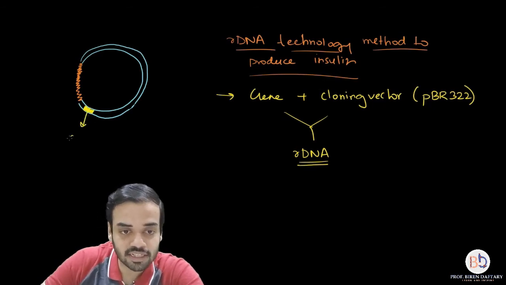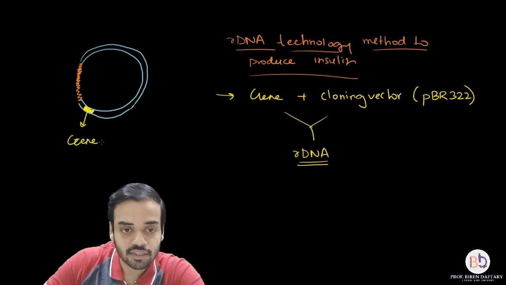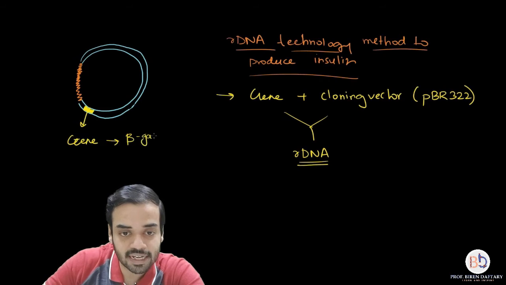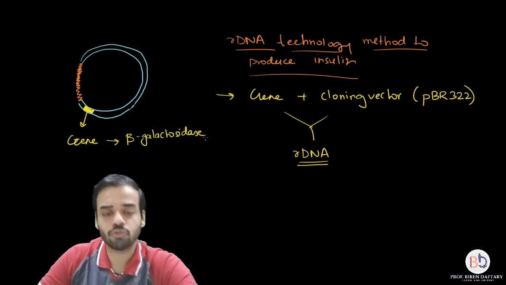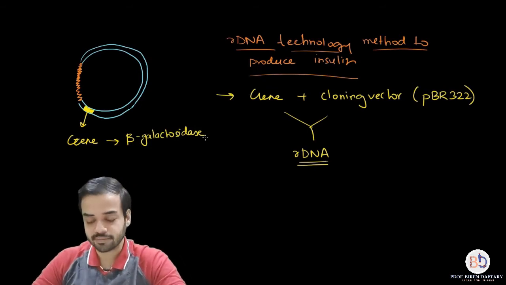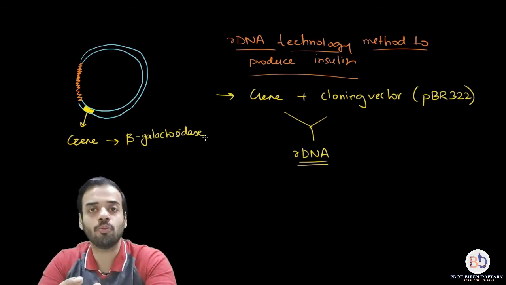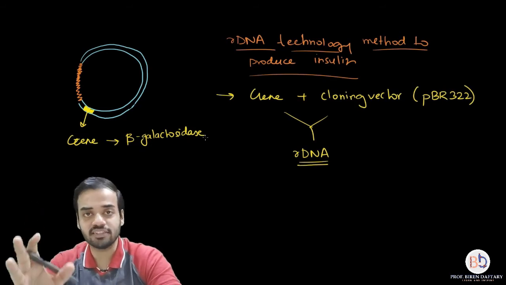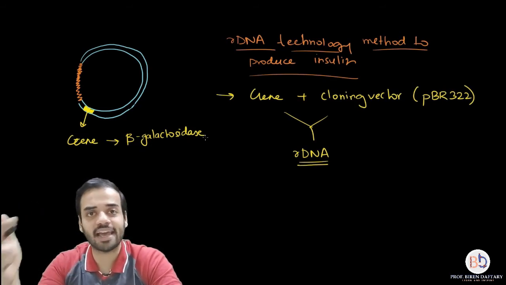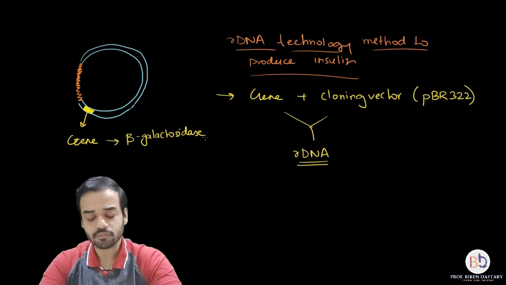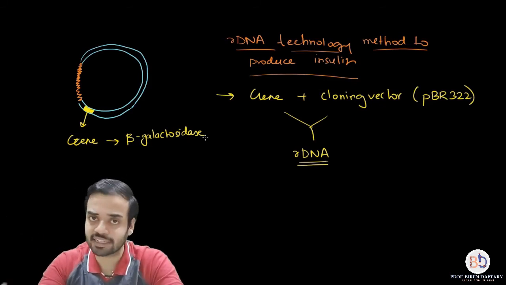This is the gene coding for an enzyme called beta galactosidase. For those who don't know what beta galactosidase is, the lac operon has three structural genes: lacZ, lacY, lacA. What is the function of the lac operon? To convert lactose into glucose and galactose.